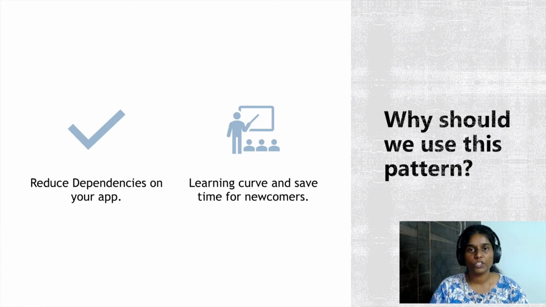Before we proceed to understand what this pattern is, let's take a pause and understand why we should use this in the first place. The first and the foremost being reducing the dependencies of your app. It is common that whenever we start a project or a product in React, we compare different state management libraries out there and choose one depending on our needs and requirements.